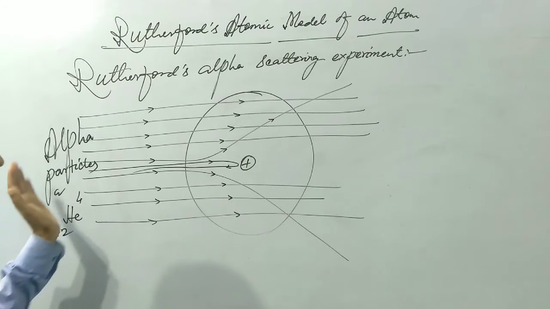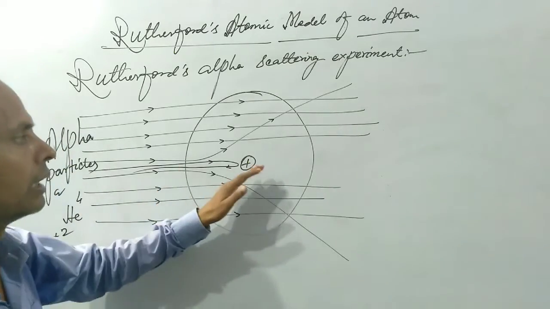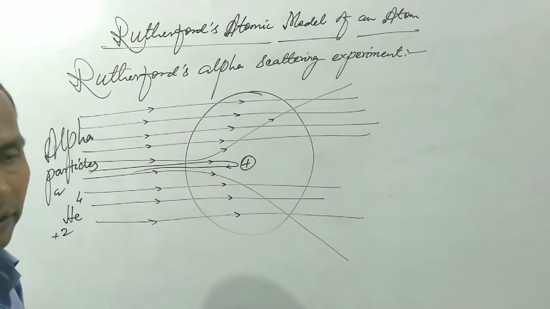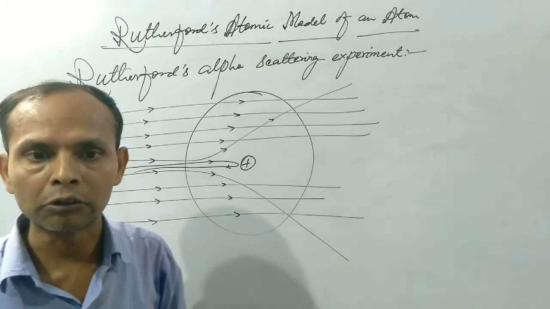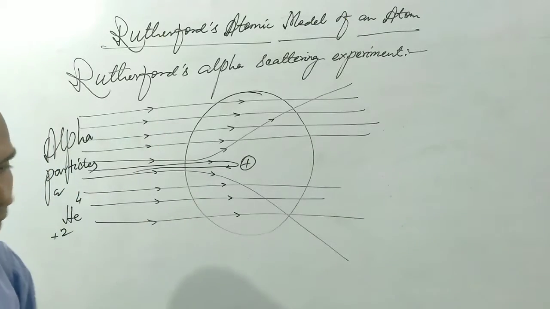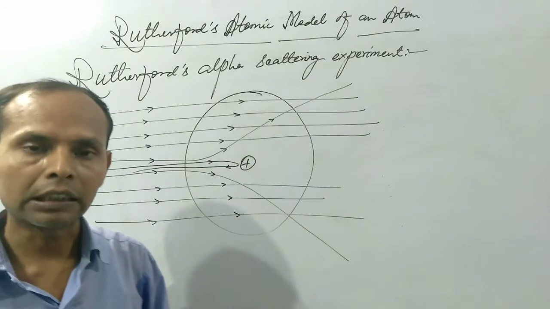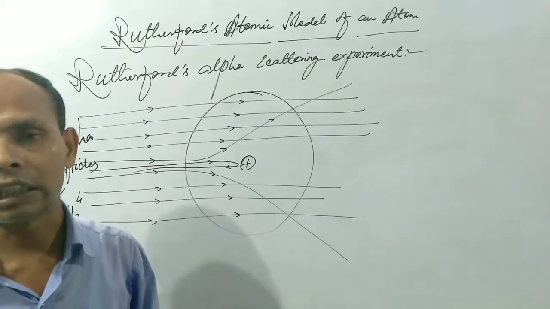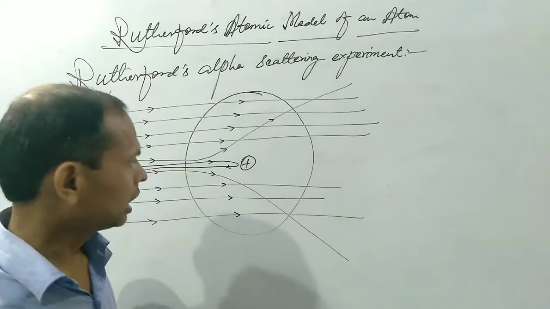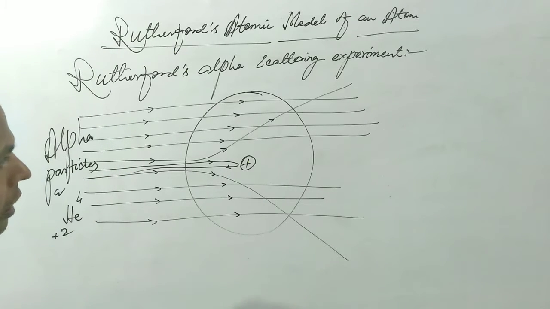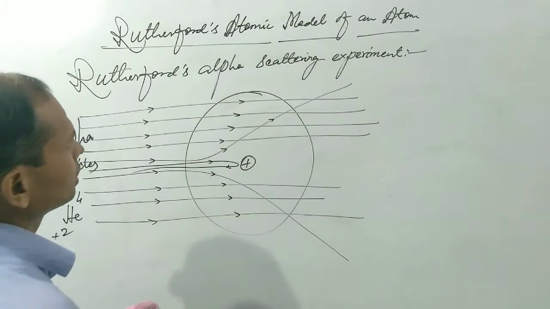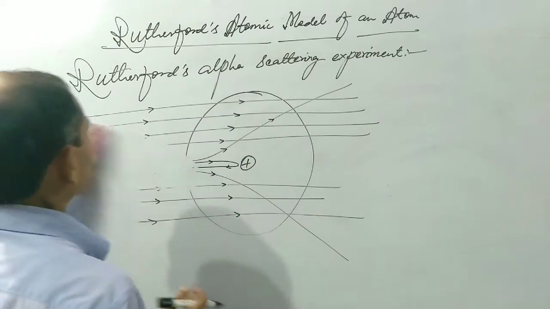So positively charged particles were bombarded, and the deflection of the rays indicates that a positive charge center called the nucleus is present in the center of an atom. On the basis of this alpha scattering experiment, Rutherford gave a new model of an atom that is called Rutherford's atomic model. First we have to write the observation made by Rutherford during the alpha scattering experiment.